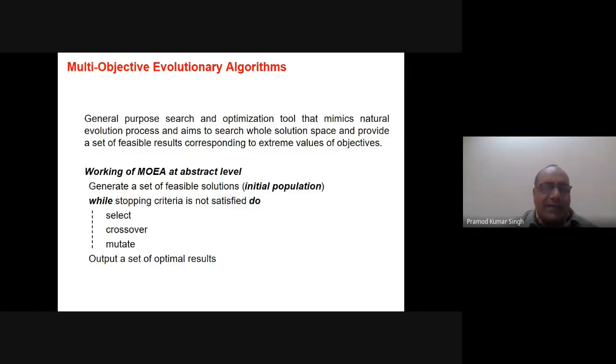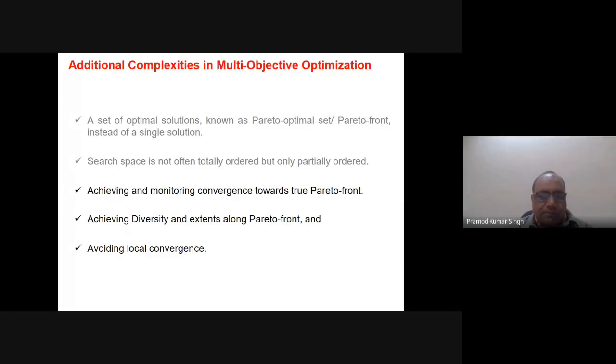The basic philosophy is exactly the same, but the difference is that in the case of single objective, because there is only one objective, it is much simpler. In the case of multi-objective, because we have multiple objectives, it is not possible to get one single solution. A lot of other complexity arises because of the multiple objectives. Instead of a single solution, we get a Pareto front, that is a set of solutions. So what are the additional challenges that we discussed till now? These two we have already discussed: we get not a single solution but Pareto optimal solutions.